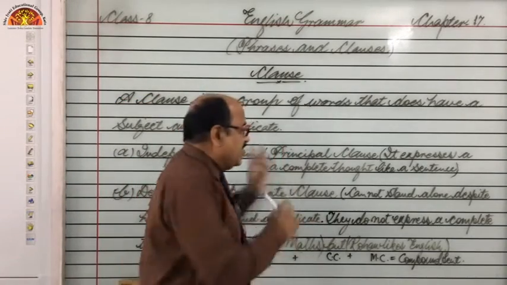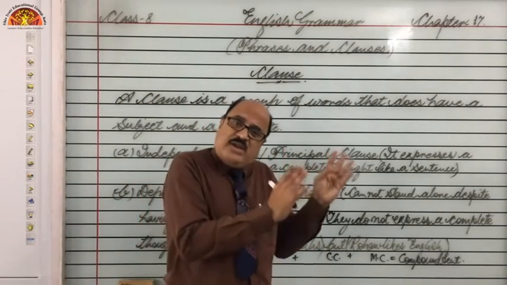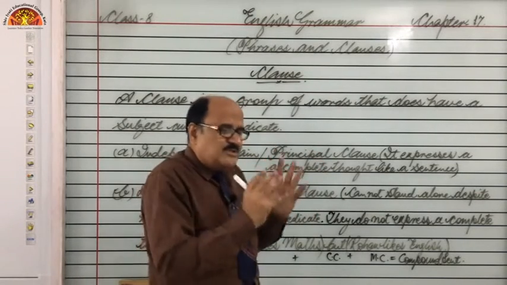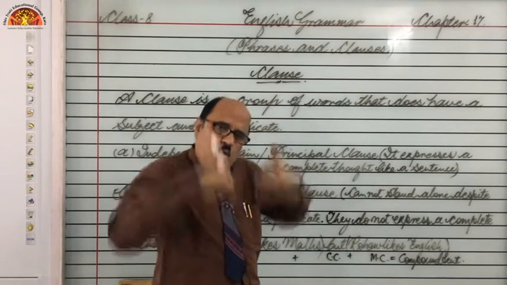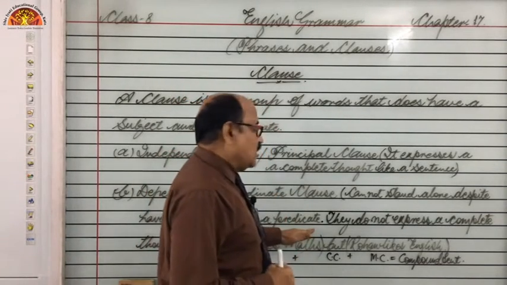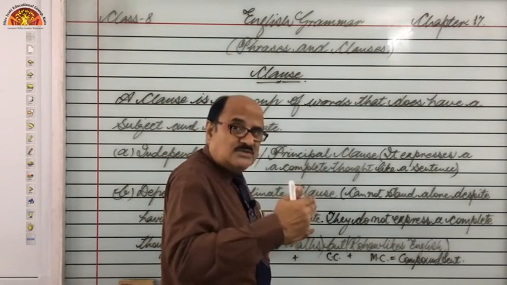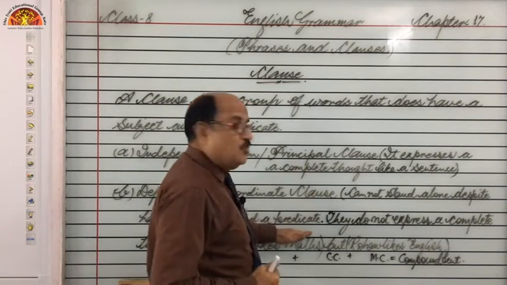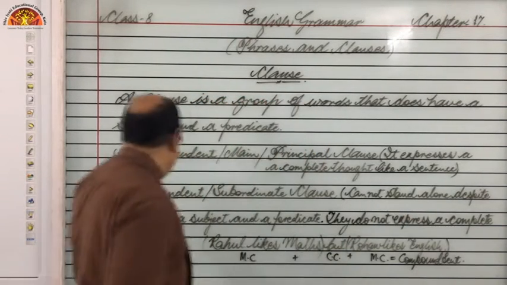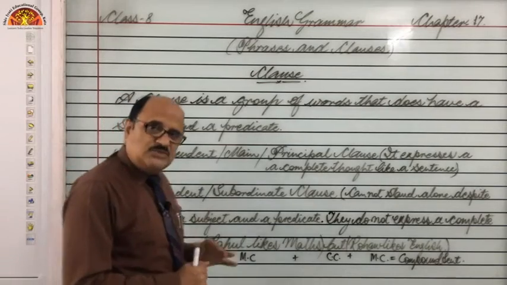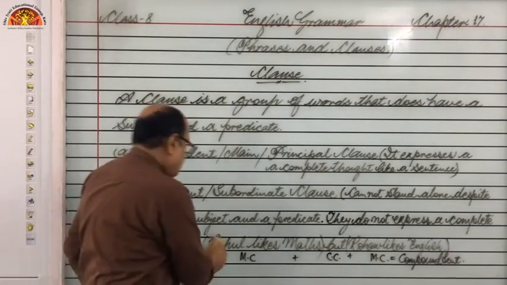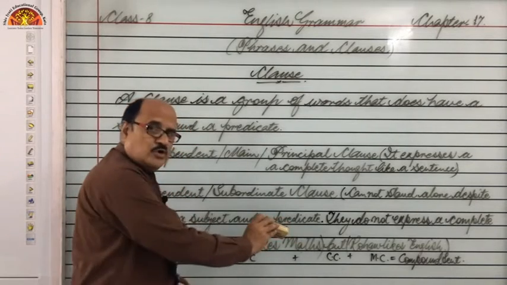No problem, they do have a subject and a predicate, but still they cannot stand alone because they cannot express the complete meaning on their own, right? So we can say they are dependent clauses, or we may say they are subordinate clauses, right students? So they do not express a complete thought. Got it students? So look here, this I am deleting.